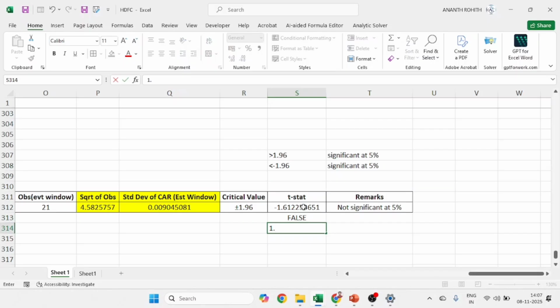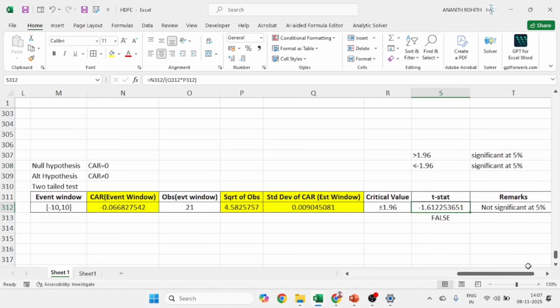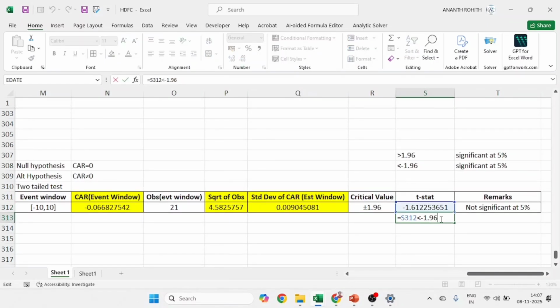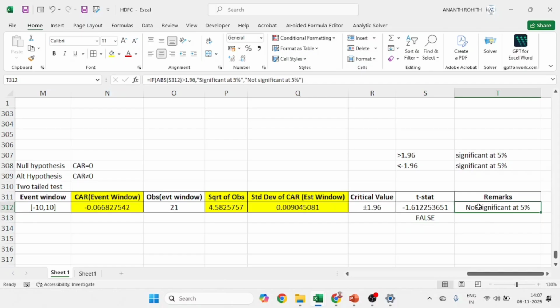Suppose you got 1.54, if it is a positive number, you can say whether it is more or less. Even at this level, a few people fail to understand whether a negative number is significant or not. So keeping them in mind, I am explaining this. You can just put it like this: whether this value is lesser than minus 1.96. If you are getting false, it means it is not significant. This is also optional, to put the IF condition in the remark cell. You can directly type whether it is significant or not.